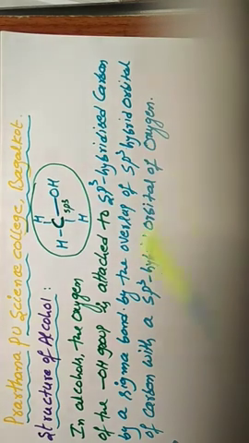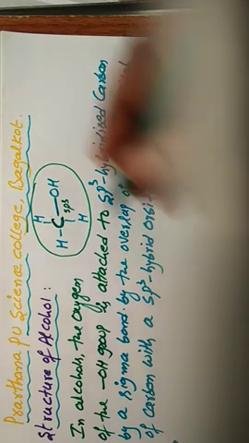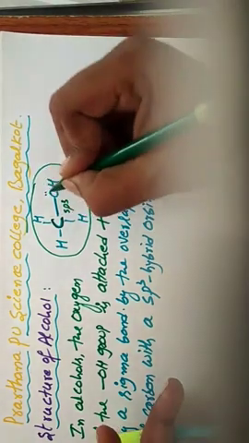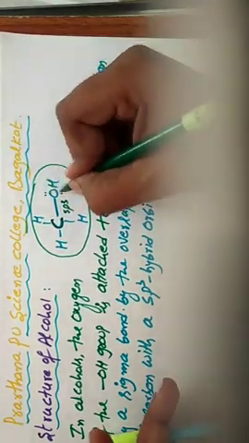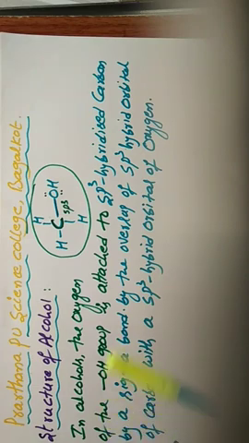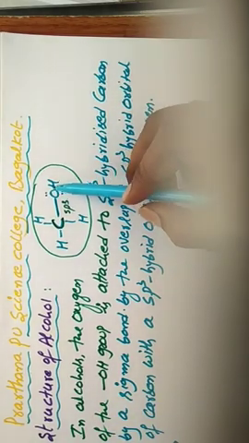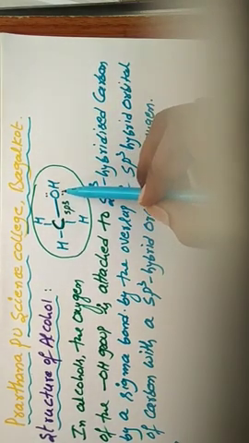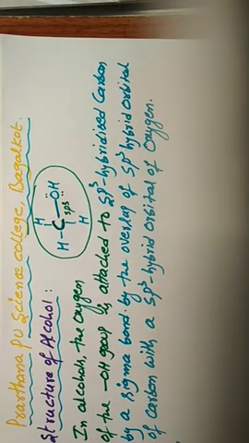But in the structure of alcohol, the oxygen of the OH group has two lone pairs. Due to the repulsion between these two lone pairs, the bond angle is reduced. The actual value is 109 degrees 28 minutes, but because of repulsions it decreases to 108 degrees 5 minutes.